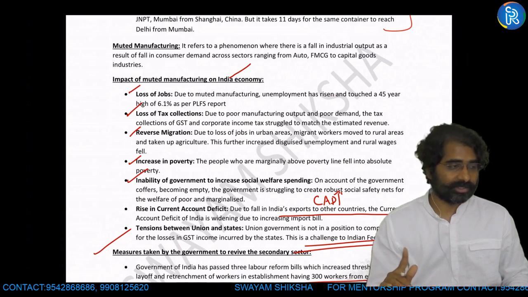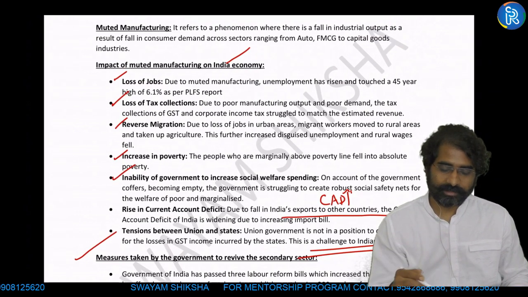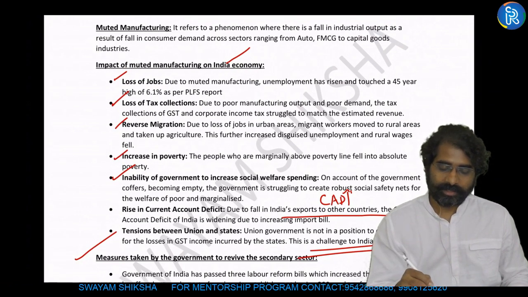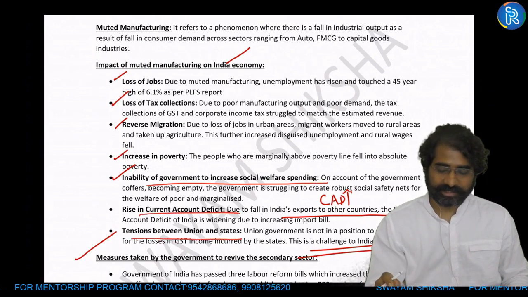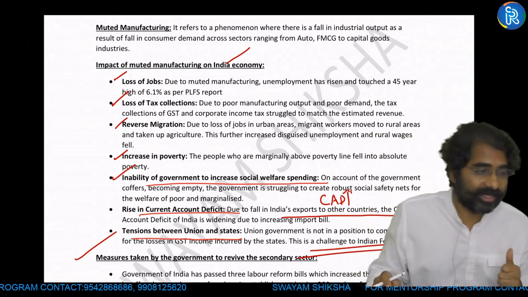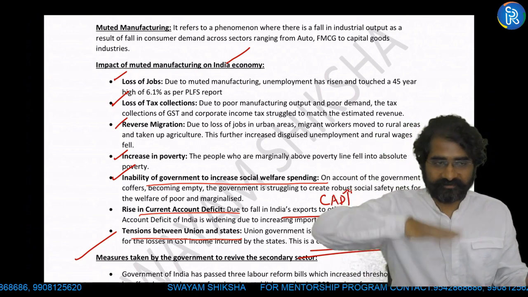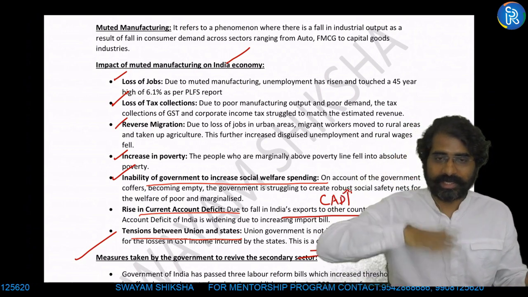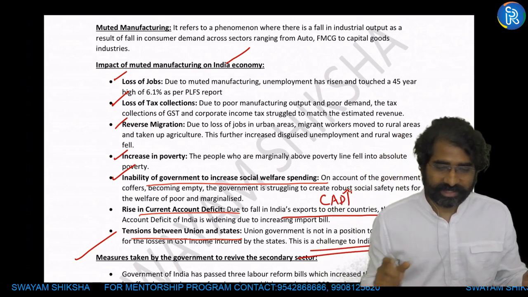I'm only looking into the side headings: lack of jobs, tax collections, reverse migration, increase in poverty, inability of government to increase social welfare spending, CAD increased, tension between union and states with respect to tax sharing and all. So this is another way of writing side headings where the examiner directly will be able to see, okay, fine, this guy is okay, and directly he can give marks without much of a problem. So this is one more style for such questions.